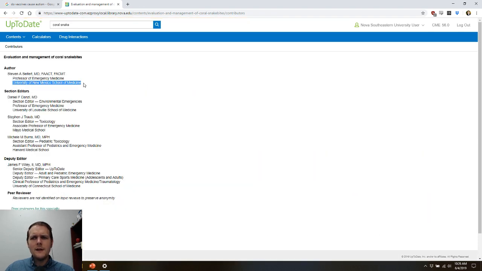Well, New Mexico doesn't really have a whole lot of coral snakes they deal with, right? In fact, the most venomous ones are the eastern coral snakes, and they basically just live here in Florida. So sometimes you have to take everything with a grain of salt, right? And again, what they're doing with UpToDate is pulling together a lot of disparate information, similar to what you're going to be doing for your literature evaluations. So it's a good jumping off point.